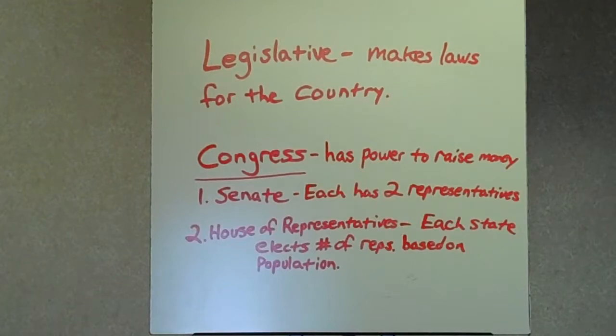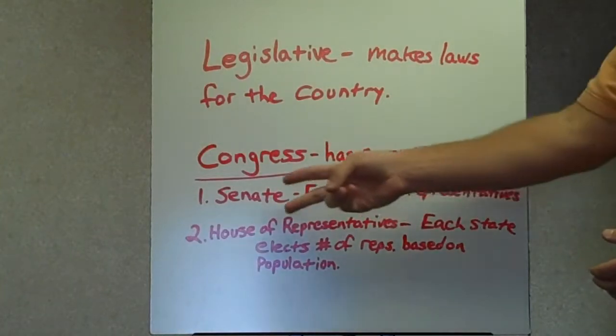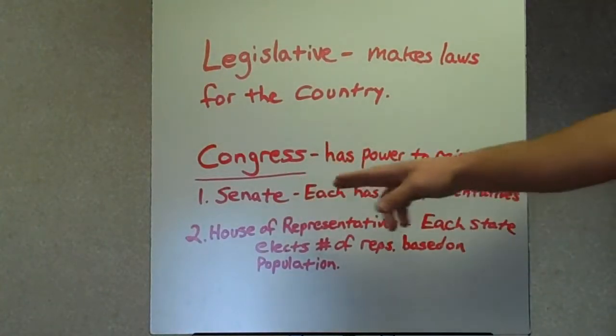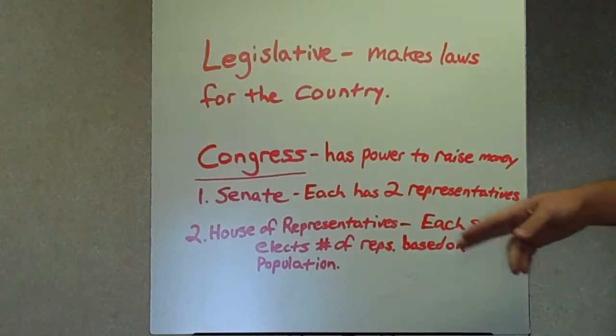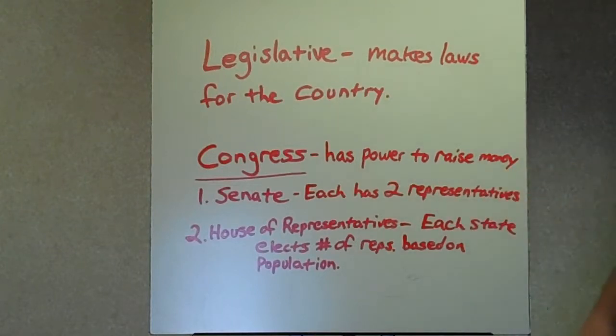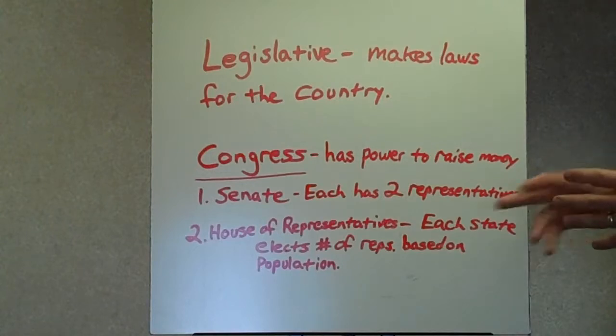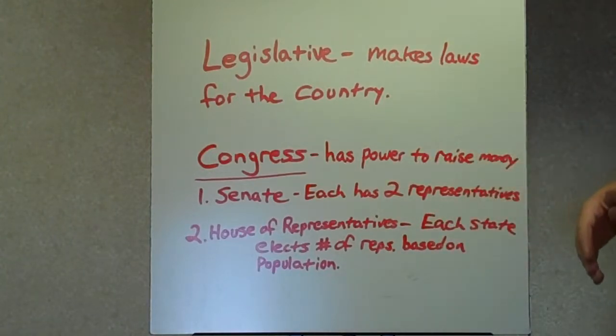We have the legislative branch. They make the laws for the country. It's made up of Congress, which is broken down into two sections. We have the Senate. Each state has two representatives. Okay, so Tennessee has two senators. Georgia has two senators. Maine has two senators. Every single state in the United States has two senators that are chosen by the people, you and I.